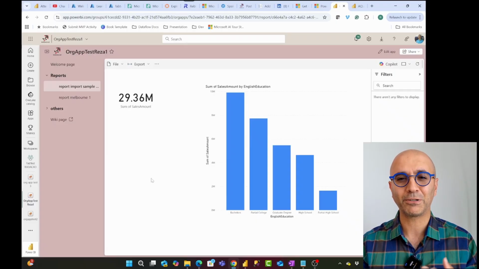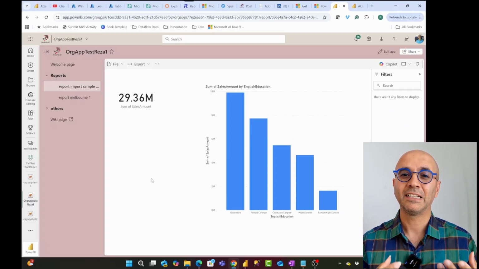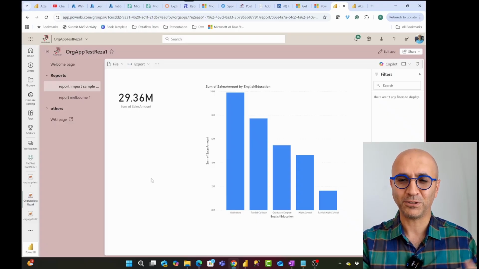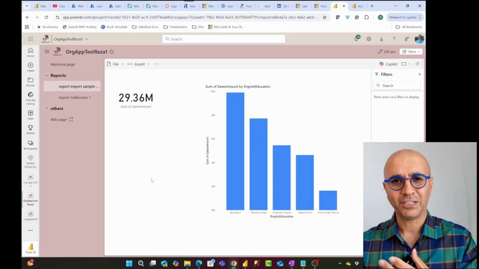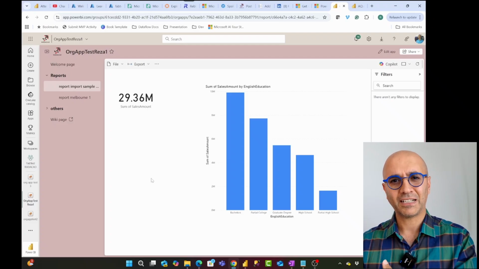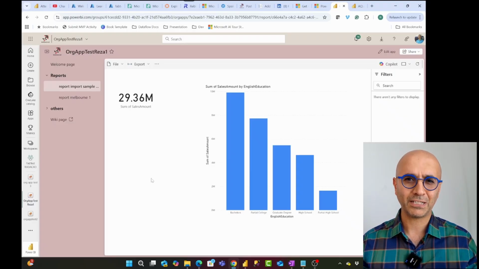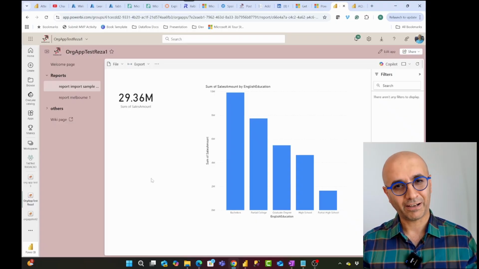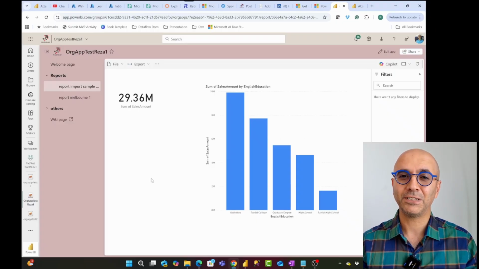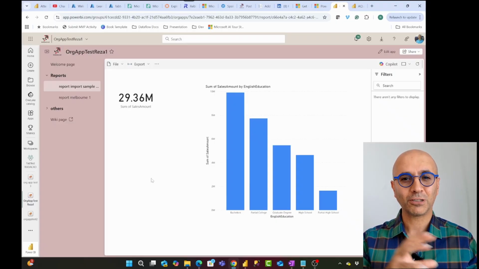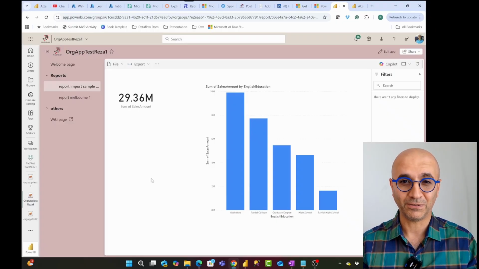If you are using org app, you should have workspaces separating your dev and user environment. You need to have one workspace for dev, one workspace for user. The workspace for user is the one that has this org app on the top. And you can also have workspaces for dev, UAT, production. You can have as many of these as you want. Then use deployment pipelines to publish content across these, which I have explained about deployment pipelines in another video as well. I have explained about workspace structure in another video as well.